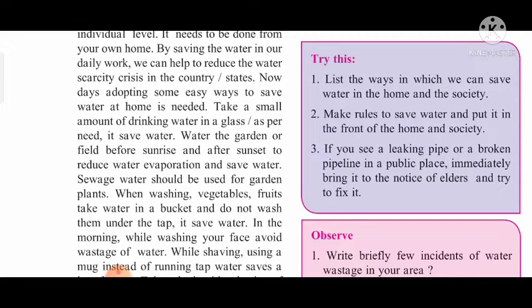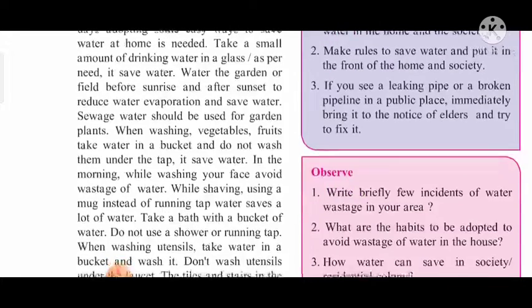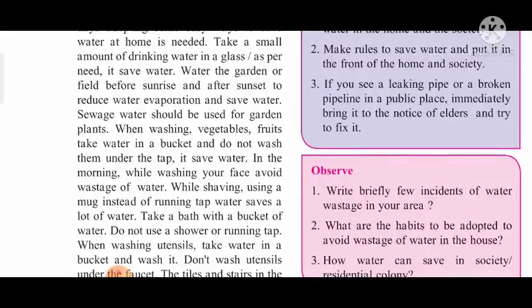This is why the correct use of provided water should be done, and in order to do this, you need to water the plants or garden in the morning or in the evening, means before or after the sunset. Sewage water should be used for garden plants.